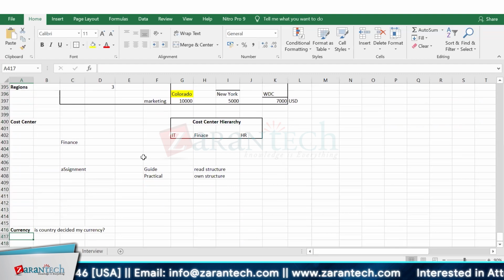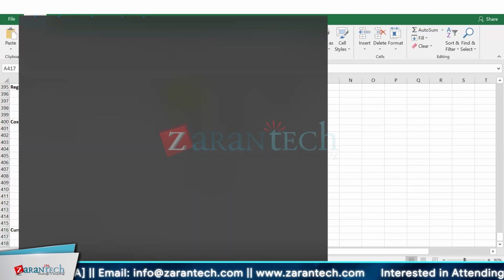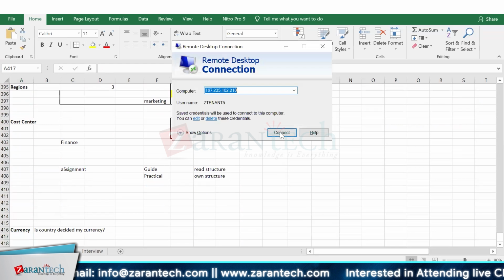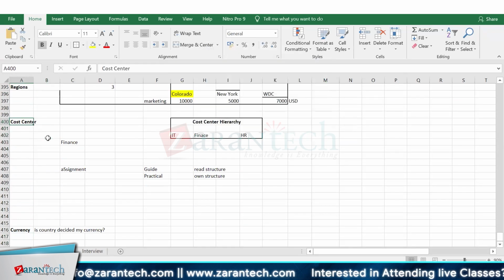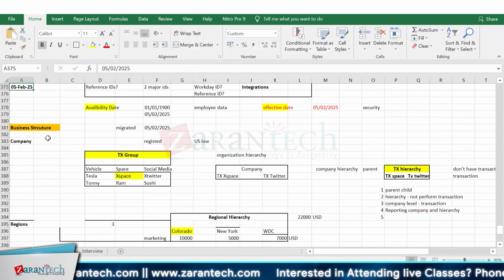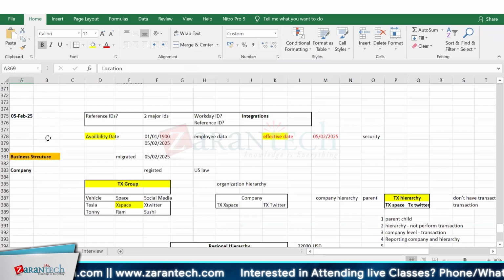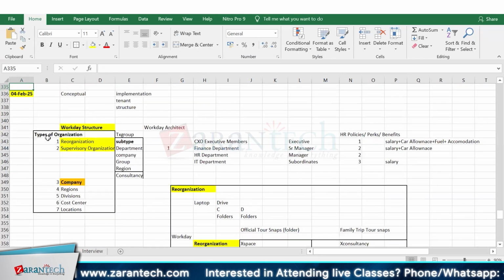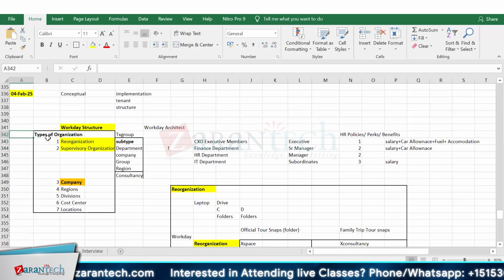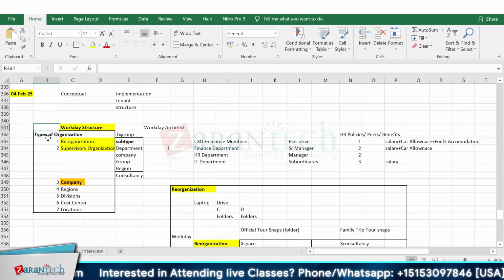Let me open up the system. I hope the system has not changed, otherwise that will create problems. Meanwhile, we can recap our last activity. We have started our business structure, and before that, we discussed the Workday structure in a very detailed way. In parallel, we designed our Workday structure.